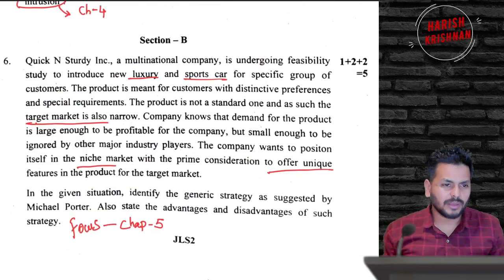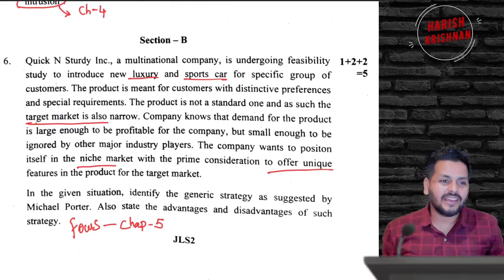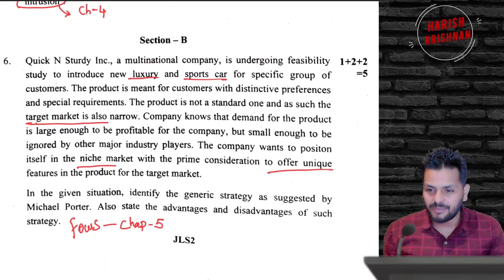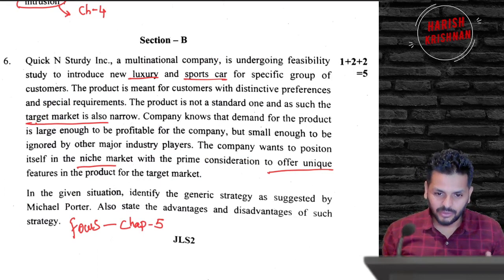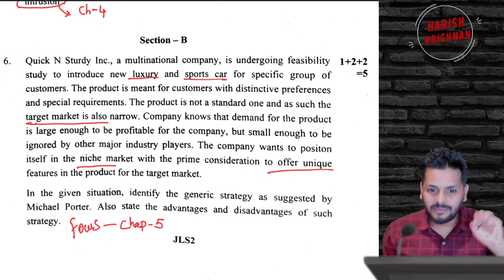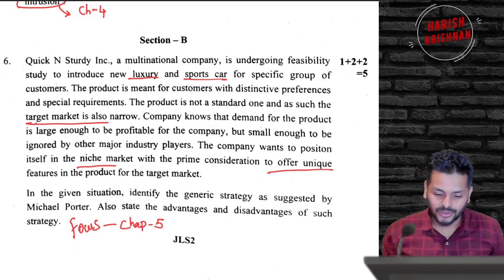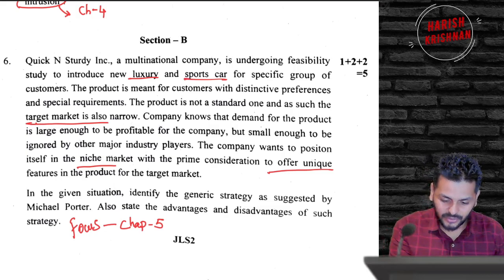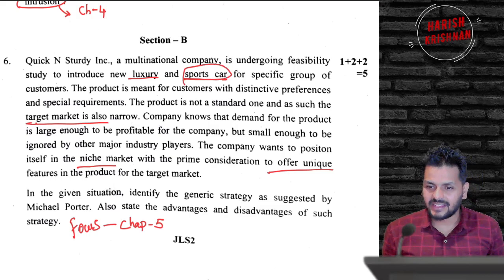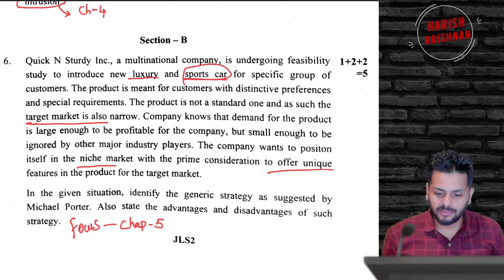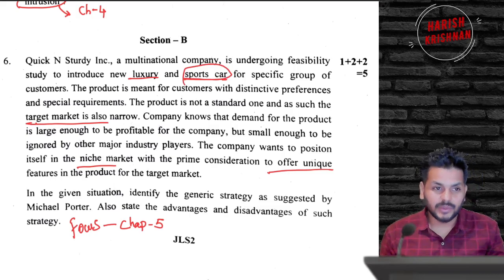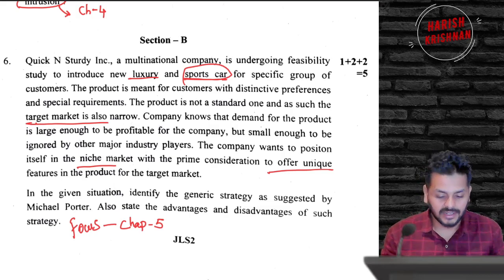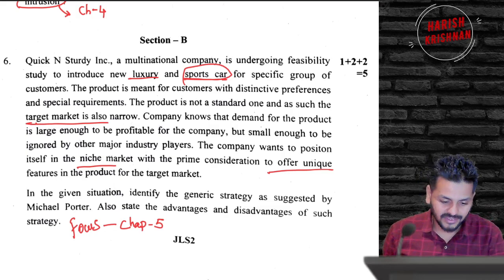Okay, they gave a story about luxury, and in the class I always take the example of BMW. You know that BMW is one of my favorite examples, though not my favorite car as such, but I do like BMW anyways. So I use the BMW example so many times. And they exactly asked about the sports car, and I might have used something like this in our revision videos. A lot of people are happy about that also, that many questions that we discussed in revision videos are straight here. So I'm just hoping that there are a lot of exemptions this time, right?